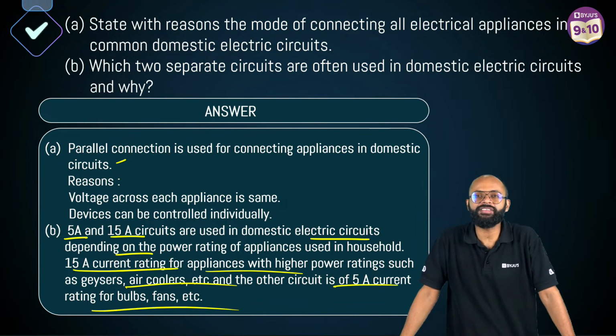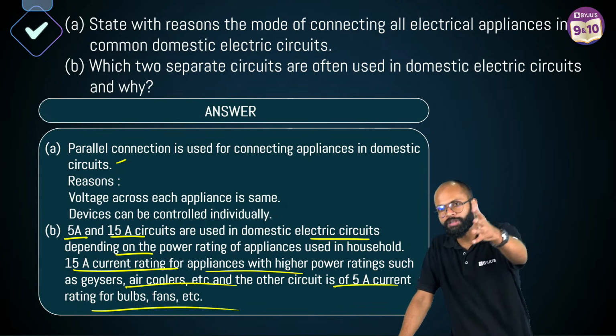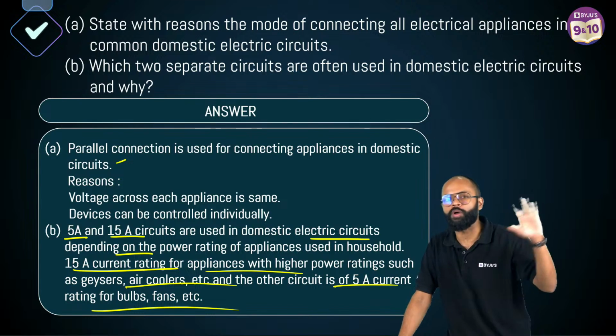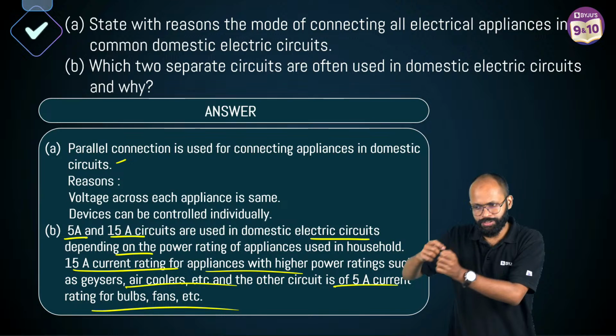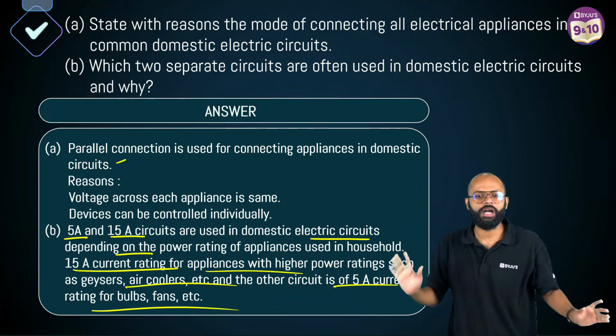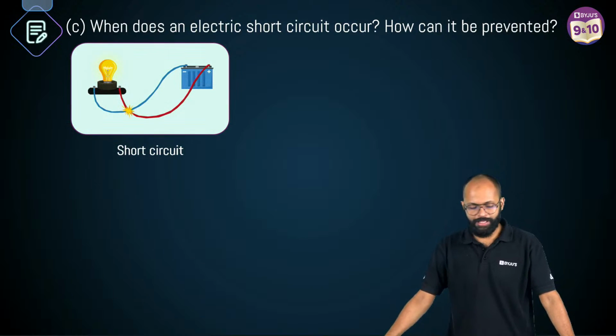What is earthing? Earthing is a safety mechanism we do in our home so that all the leakage current from all the metallic body appliances reaches the earth. For this, what do we do? We take an earth wire, connect it to all the appliances, take it and put it in the ground. We bury it there, right? Yes, very good. Let's go. Last question.